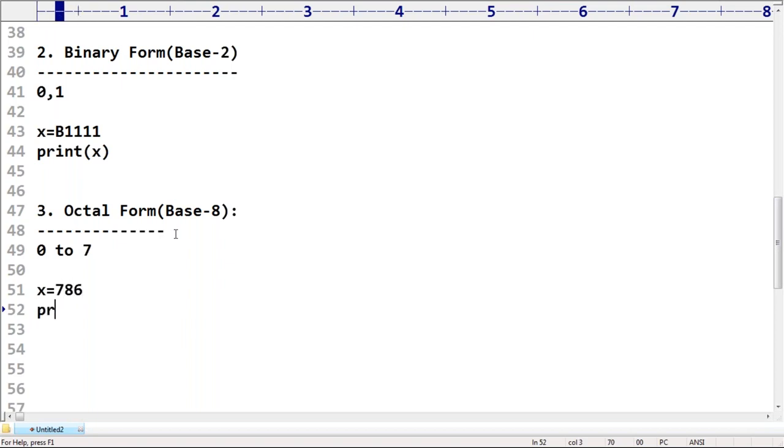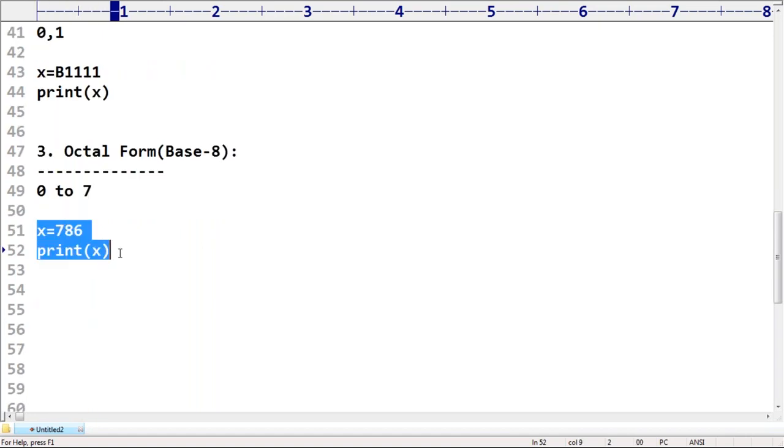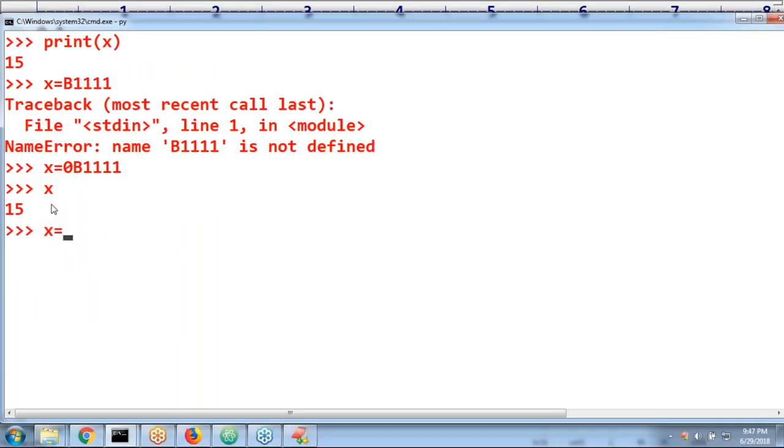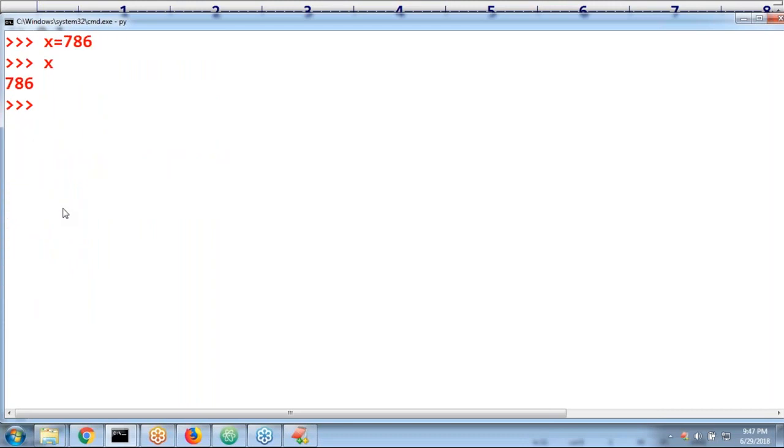Sir, print of x. What is the output we are going to get now? If I take x = 786, print of x gives 786, because it is treated as a decimal only. So print of x is nothing but 786 by default.